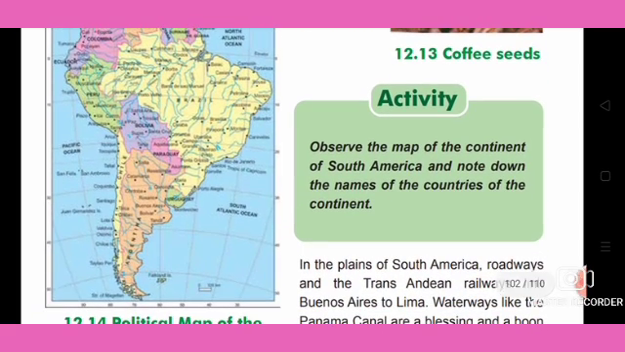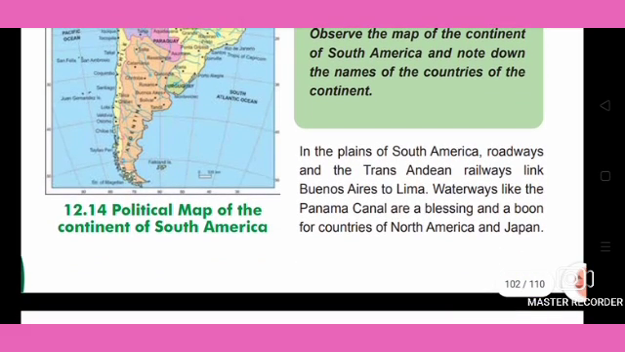Observe the map of the continent of South America and note down the names of the countries of the continent. We have already seen which countries are involved, so we have to find out the political map of the continent of South America.